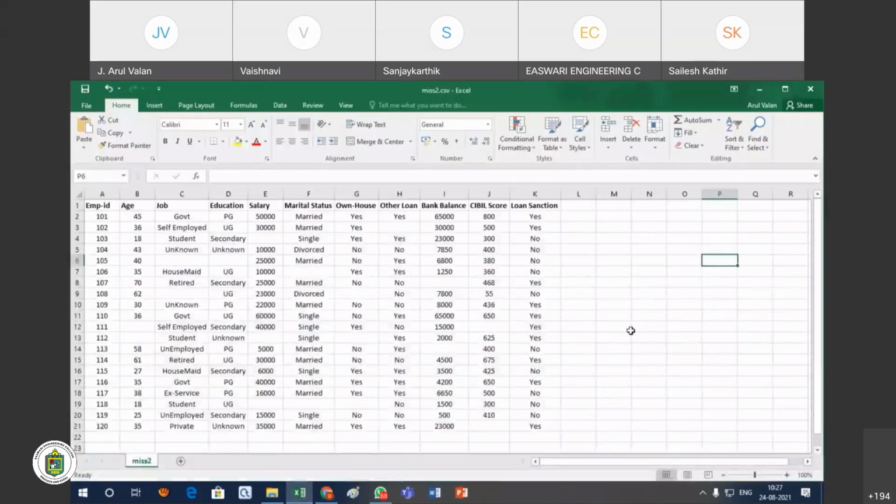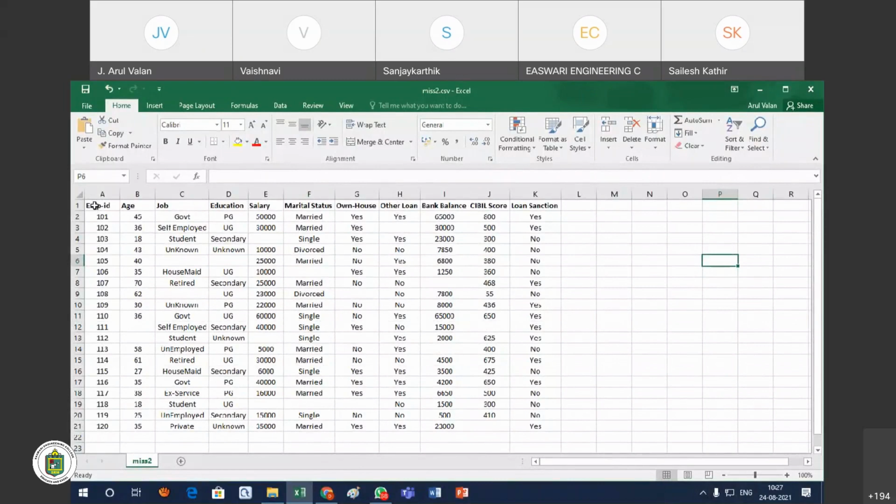Now I hope you can see the Excel file. I created one simple Excel file. What are the contents? Employee ID, age, job, education, salary, marital status, own house, other loan, bank balance, CIBIL score, loan sanction. So this is simple data for a bank loan application.